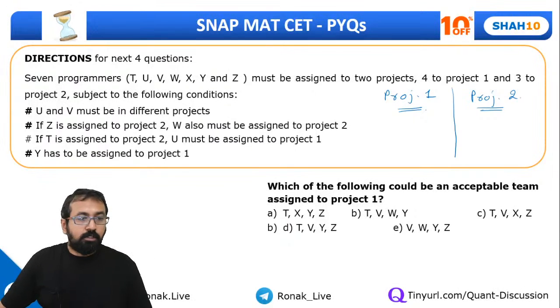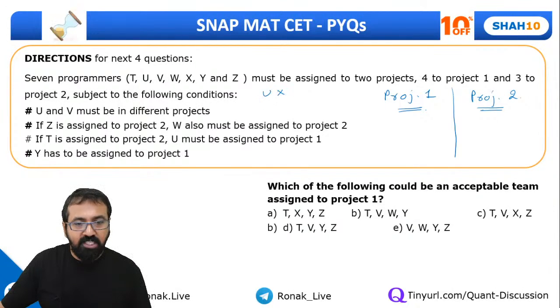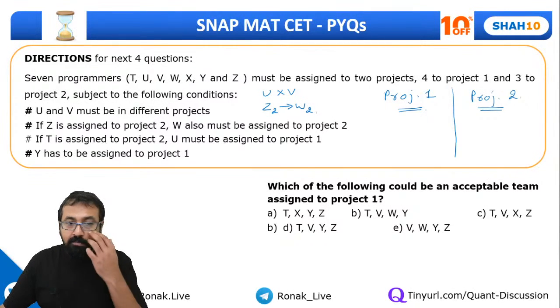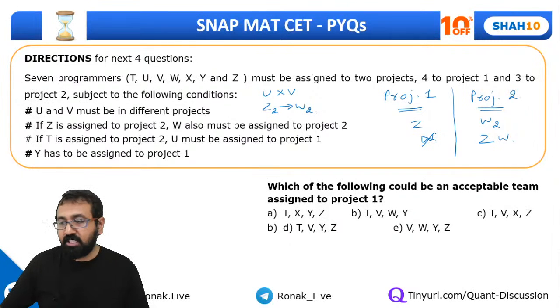So U and V must be in different projects. If U is over here, V must be over here, and vice versa. So U and V cannot be together. If Z is assigned to project 2, W must also be assigned to project 2. What does it mean? If Z is assigned to project 2, W should also be assigned to project 2. But that doesn't mean that if we assign W to project 2, Z has to be assigned to project 2. That's not necessary. Z can also be in project 1. But if Z is in project 2, W has to be with him in project 2. Are we clear about this?